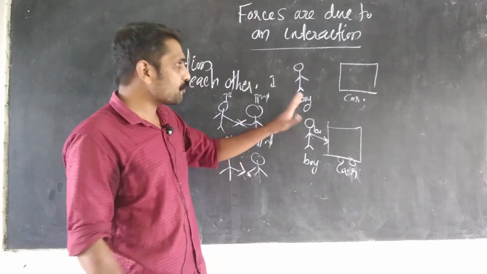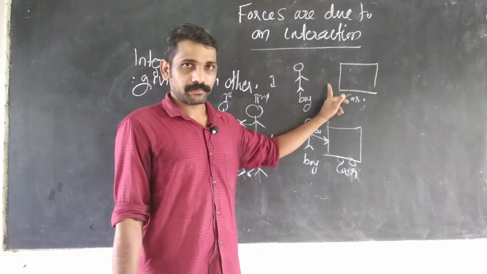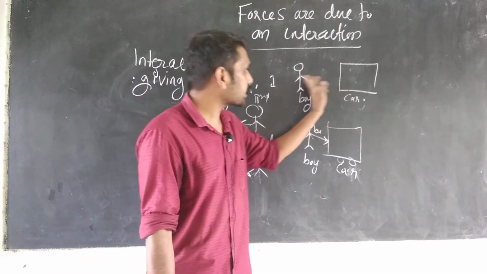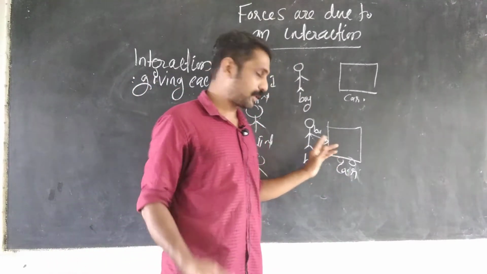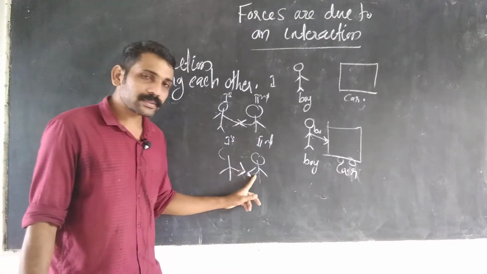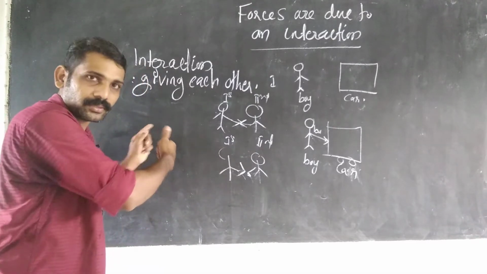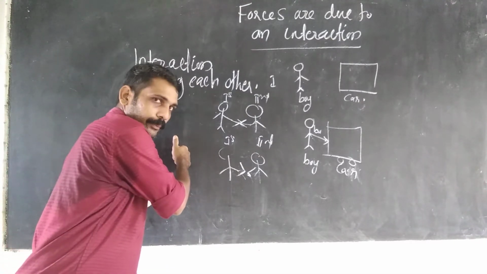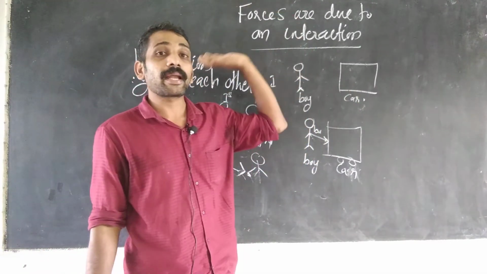In order for force to happen, there must be an interaction. Where there is no interaction, force will not happen. Here there is an interaction, giving each other, so force happens. Here it is also an interaction, giving each other, so force happens. Understand? If force is to happen, there must be an interaction.